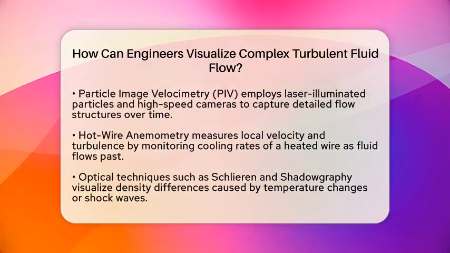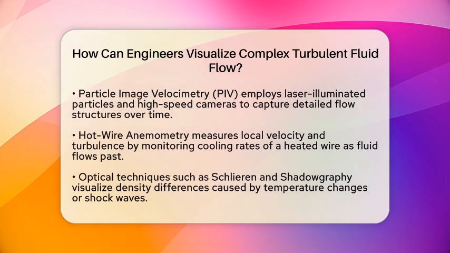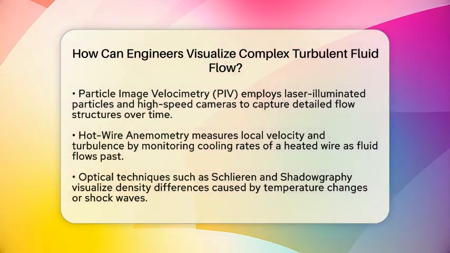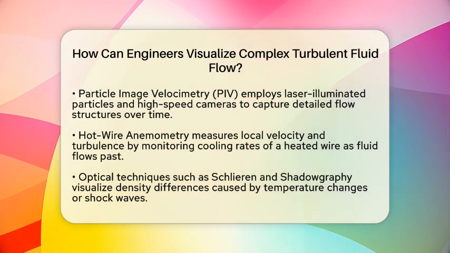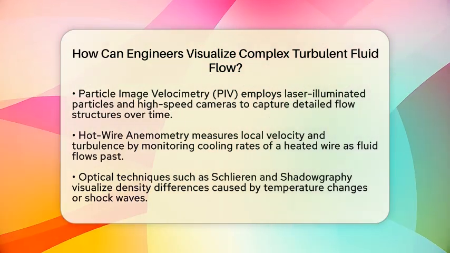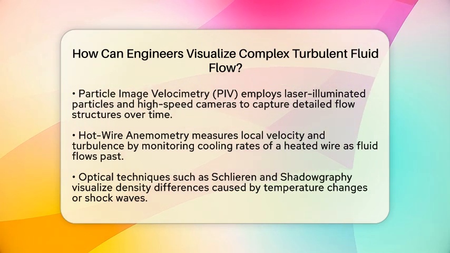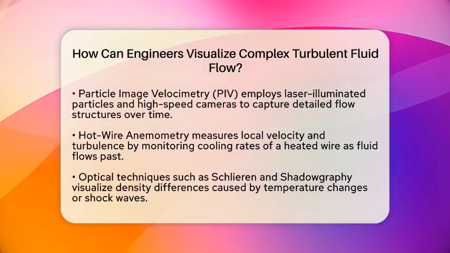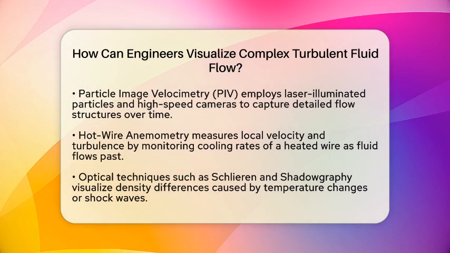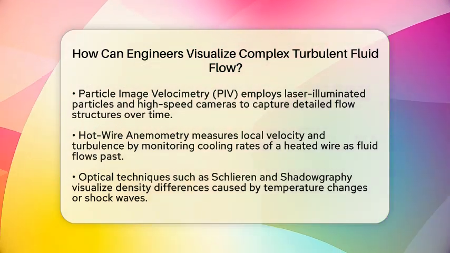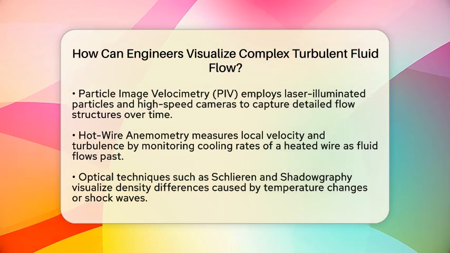Another powerful tool is Particle Image Velocimetry, or PIV. It uses laser sheets to illuminate tiny particles seeded in the fluid. High-speed cameras record their movement, and software calculates the velocity at every point in the plane. PIV provides detailed pictures of turbulent structures and how they change over time. It's like capturing a high-speed movie of chaotic flow patterns.